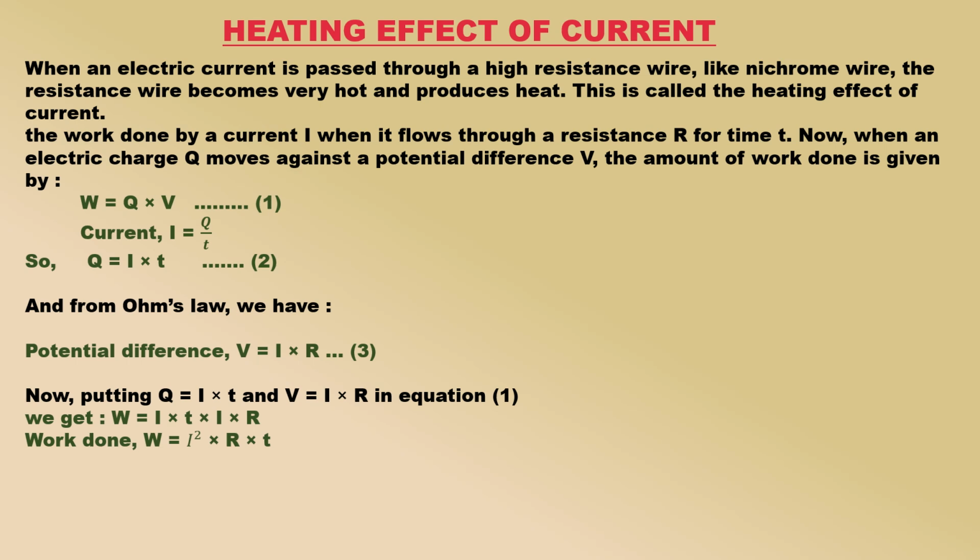Now, when an electric charge Q moves against a potential difference V, the amount of work done is given by W = Q × V. Current I = Q/t, so Q = I × t. And from Ohm's law, we have potential difference V = I × R. Now, putting Q = I × t and V = I × R in equation 1, we get W = I² × R × t.